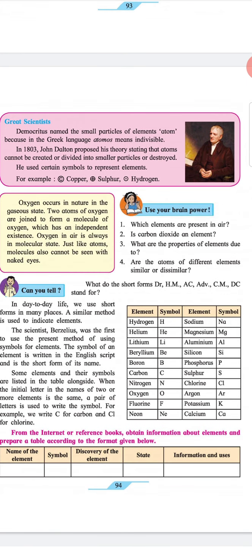Box. Heading: great scientists. Democritus named the small particles of an element atoms because in the Greek language, atomos means indivisible. In 1803, John Dalton proposed his theory, stating that atoms cannot be created, divided into smaller particles, or destroyed. He used certain symbols to represent elements. For example, encircled C, copper; encircled plus, sulfur; encircled dot, hydrogen.